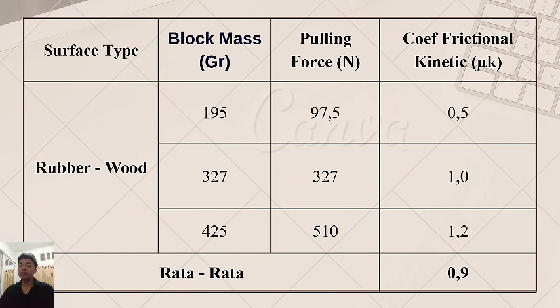The next is the surface type of the block for kinetic friction, rubber and wood. Number 1 block mass is 195 grams, number 2 is 327 grams, and the last one is 425 grams. And you can get the coefficient of kinetic friction. Number 1 is 0.5, 1.0, 1.2.